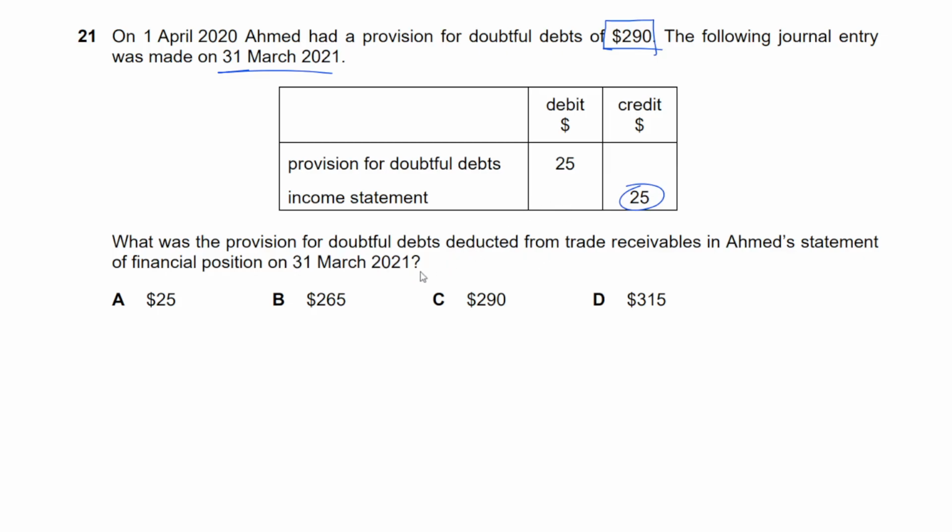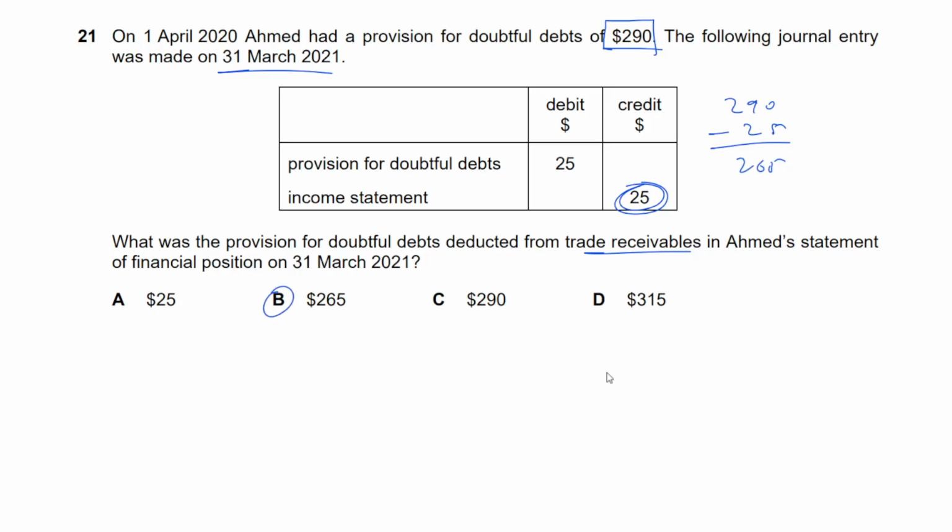Okay, so provision for doubtful debts deducted from receivables in the statement of financial position, well, that's the latest provision, which is 290. It reduced. That's why it was added as an income. It didn't go up. When it goes up, it's an expense. In this case, it's an income. And so that will be 265.